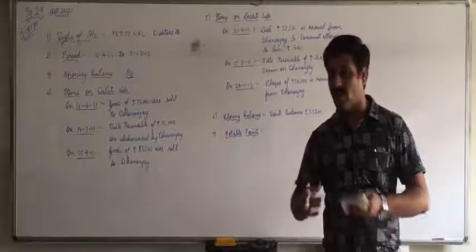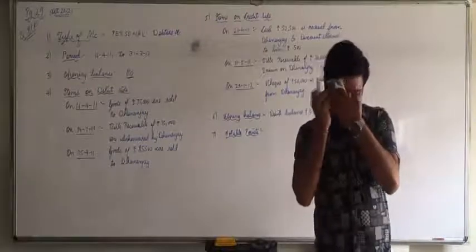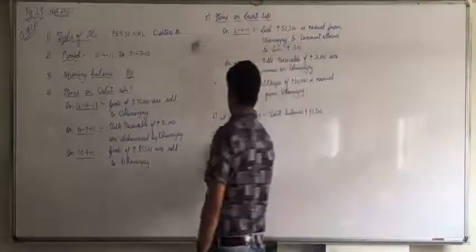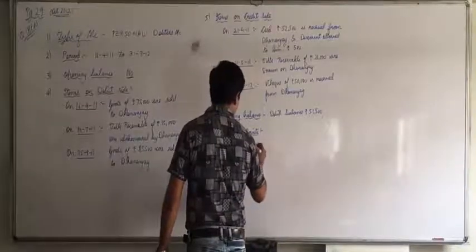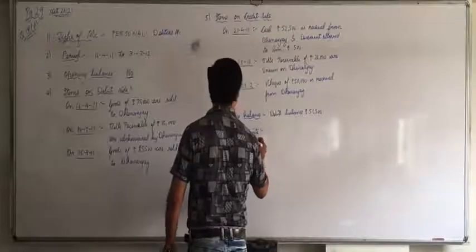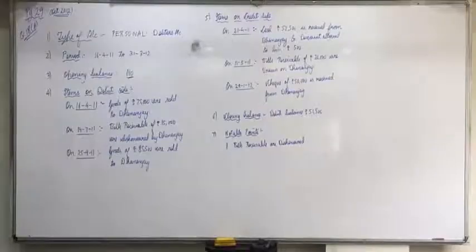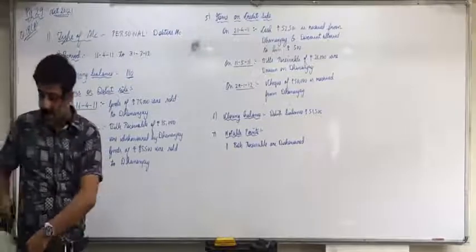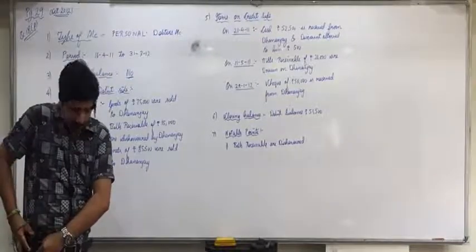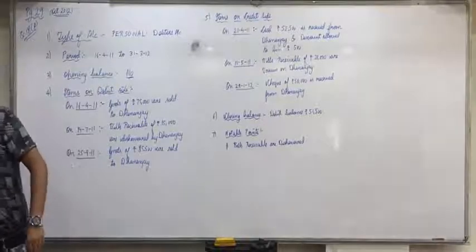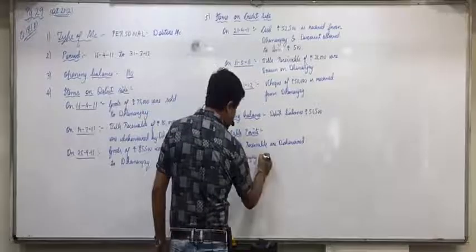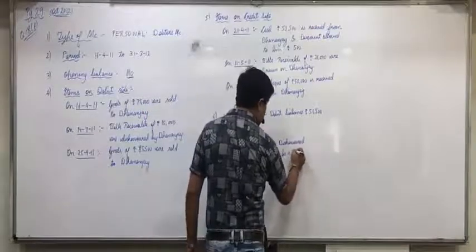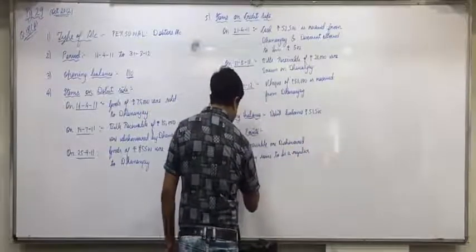Okay, so write down following points are to be noted. First, bills receivable are dishonored. Okay, bills receivable are dishonored. Then, second notable point right now, Dhananjay seems to be a regular customer.